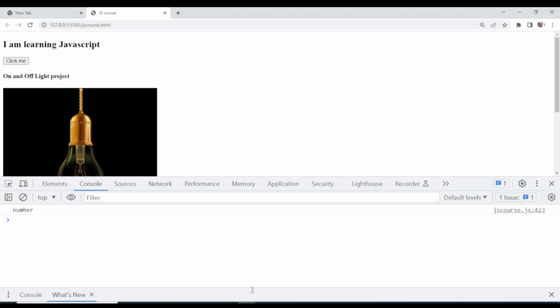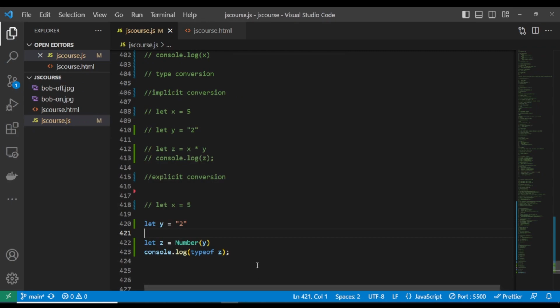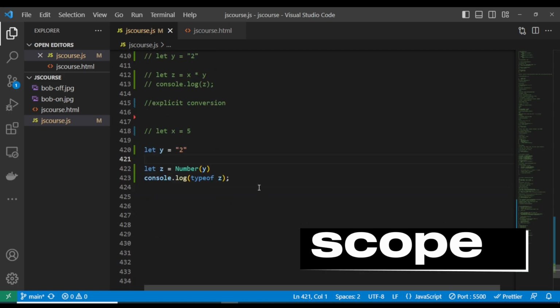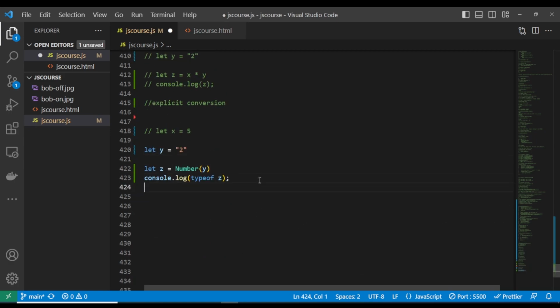So let me quickly come down here again. Now I want us to talk about the scope, what we mean by scope in JavaScript. Scope is how you access data, any data or any variable in JavaScript. Scope is how you access the availability of a variable. So you have the functional scope, the global scope, and the local scope.